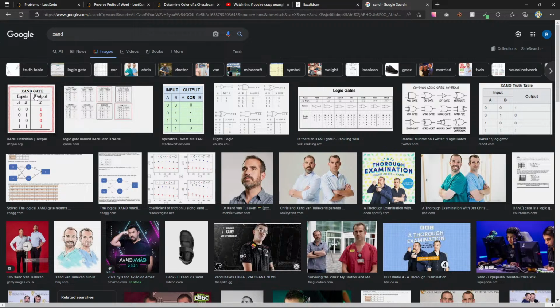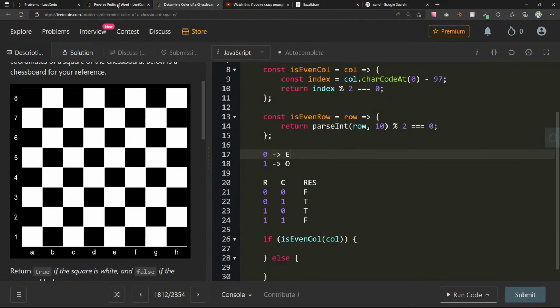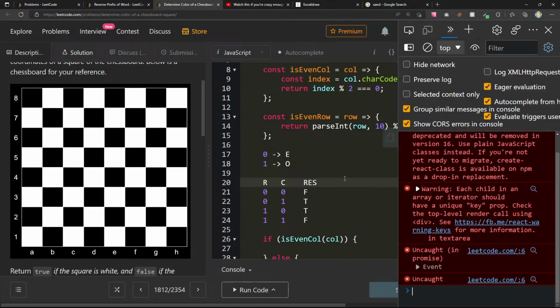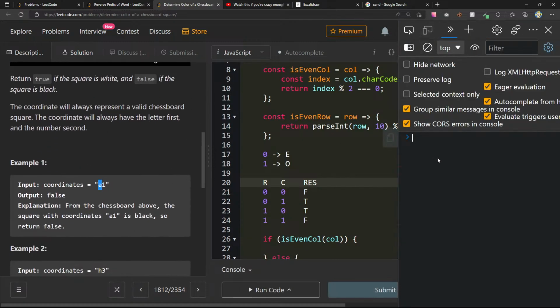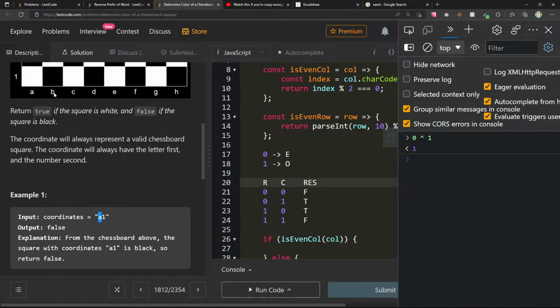Because there's an XOR, there's an exclusive AND. False, true, true. No, this is exclusive OR. So can we just do the exclusive OR of both? Like if we have an A1, wouldn't that just be 0, 1? And that would be 1. If I have H3, that would be 0.